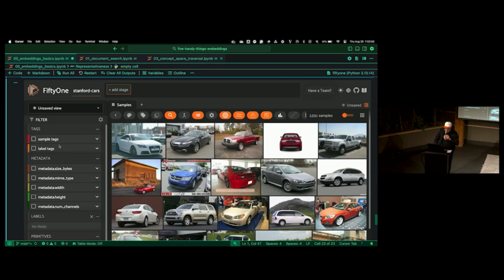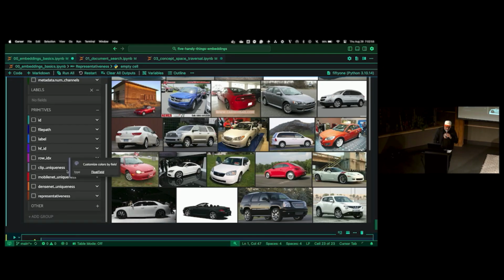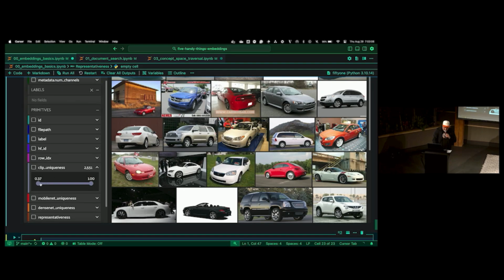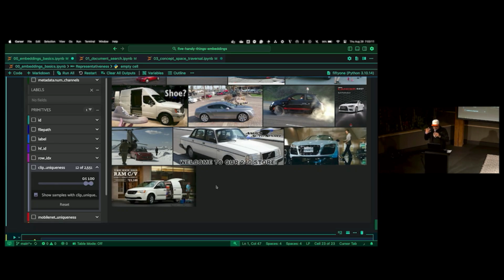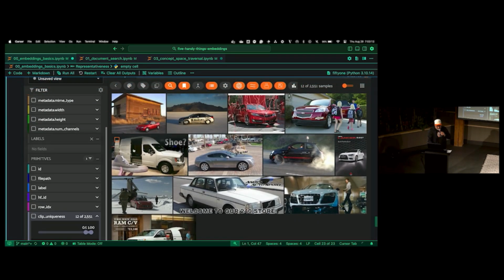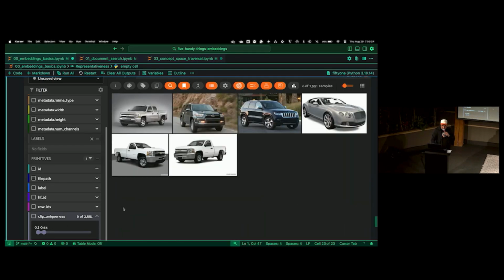Now, as promised, let's look at some other things that I'd mentioned. One of them being uniqueness, and you can see here that we computed uniqueness using CLIP, MobileNet, DenseNet. I only computed representativeness using CLIP, but we can do a sliding scale here, and we can say, okay, what are the most unique images in our data set? And this is quite unique, just a shoe in front of it. And we could do the opposite. We could see what are the most non-unique images in our data set, and we can see that right there.